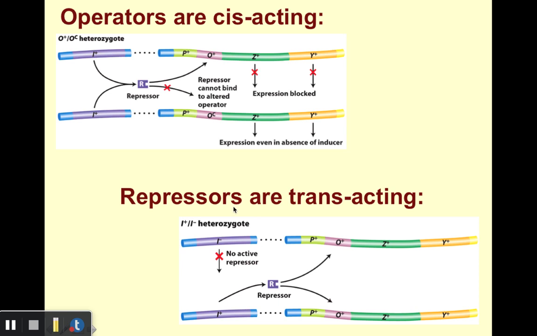On the other hand, we can talk about repressors or repressor proteins as being trans-acting. So in other words, we have a part of the bacterial chromosome that codes for a repressor protein. That repressor protein might have an impact on the same chromosome as the region from which it was coded. But think about it, it's a protein floating in the cell, so it can also impact other chromosomes. Right? So if you have two copies of the lac operon, a single repressor protein formed on one chromosome can impact the operator on that same chromosome, or it can certainly have an impact on another chromosome in the cell as well. So that just illustrates the concept of cis versus trans-acting elements.